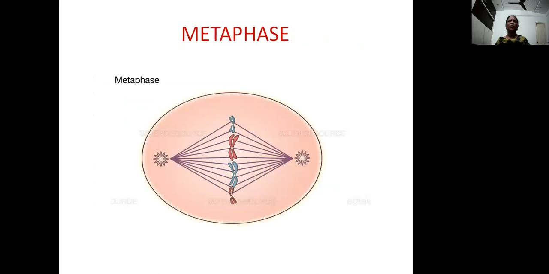This is the diagram of metaphase, where the chromosomes are present on the equator of the cell. With the help of the centromeres, they are present in the equatorial line. The structure is called the equatorial plate or metaphase plate. To the centromere, spindle fibers are attached, and the total structure looks like a spindle. So it is called the spindle apparatus.